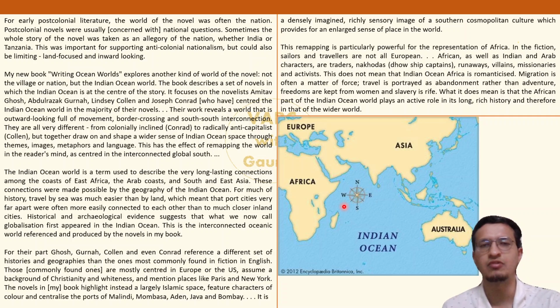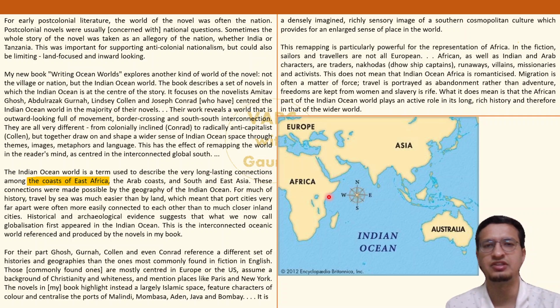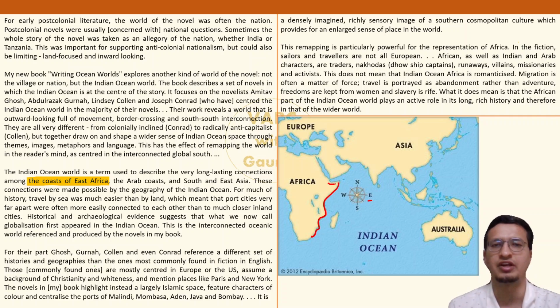So, what are we talking about exactly? The author lays the areas of discussion for us very explicitly, very clearly. It is the coasts of East Africa, and what would that be? This is the coast of East Africa. I've also put the compass here, the direction east. So the part that I'm highlighting on the right could be, let's say, East Africa. Okay, all right, fair enough.